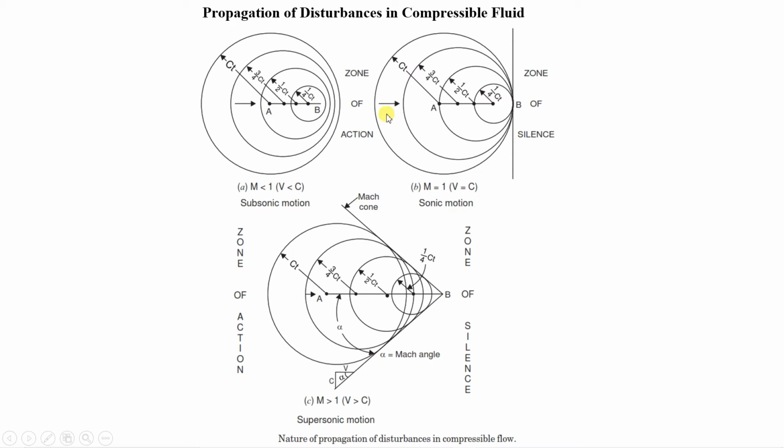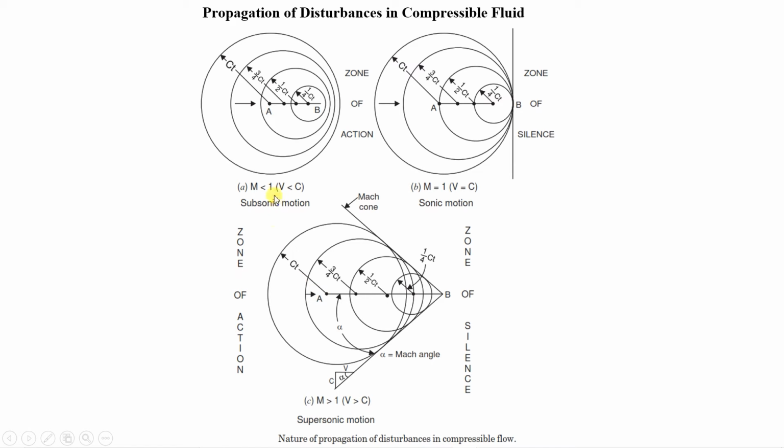Now the next concept we will see is propagation of disturbances in compressible fluid. We are not talking about incompressible fluid here. Everything we are talking about is compressible fluid. Here I have given three examples. One is subsonic motion, figure A. The second figure is sonic motion, and the third figure is supersonic motion.